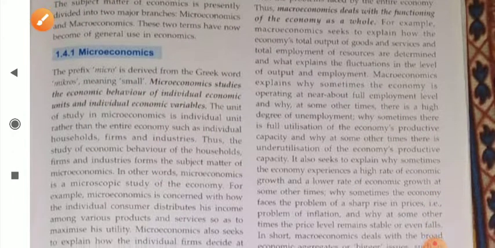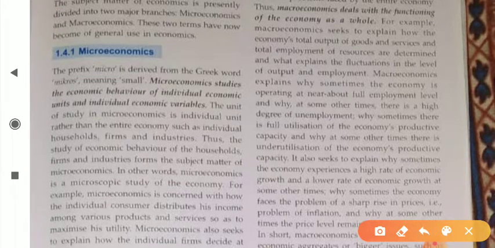Dear student, whenever you study the term micro, just always keep in mind that the word micro is derived from the Greek word mikros, which means small. That's why microeconomics is the study of behavior of individual economic units or individual economic variables. Whenever you study economics from an individual point of view, it may be an individual household, an individual firm, or an individual industry. So whenever you study economics from an individual point of view, it is simply known as microeconomics.